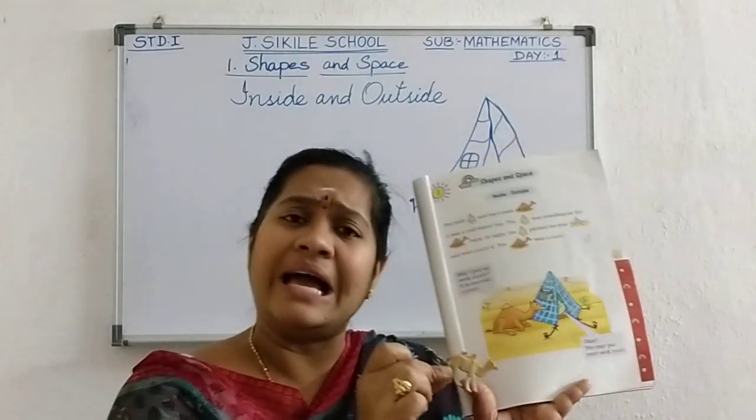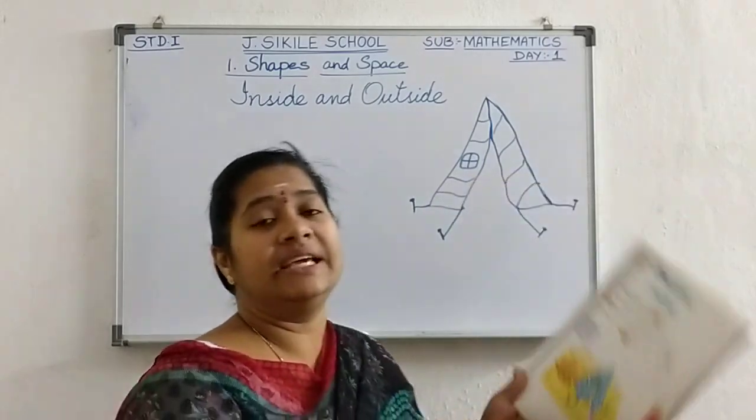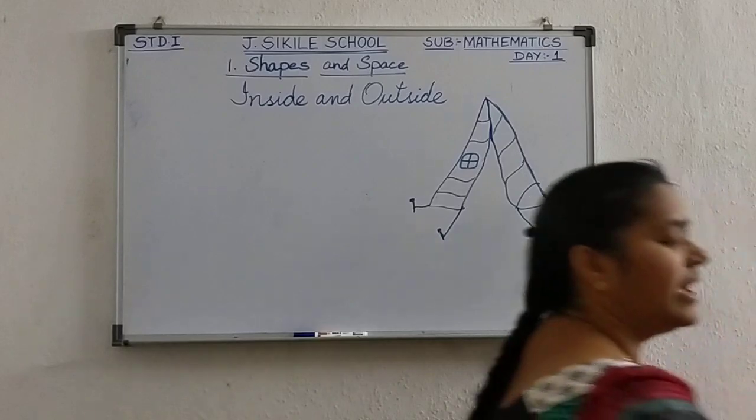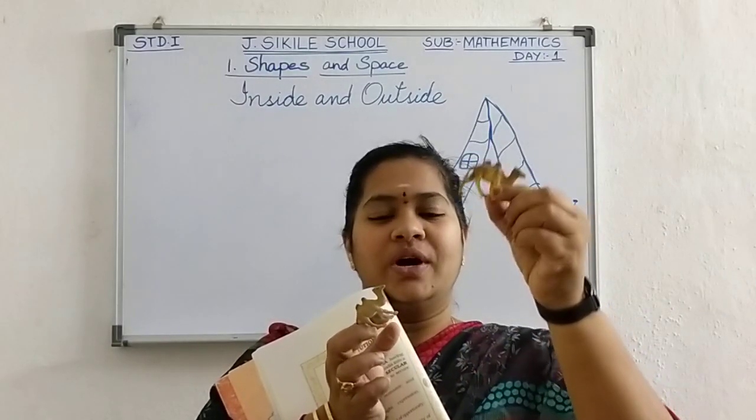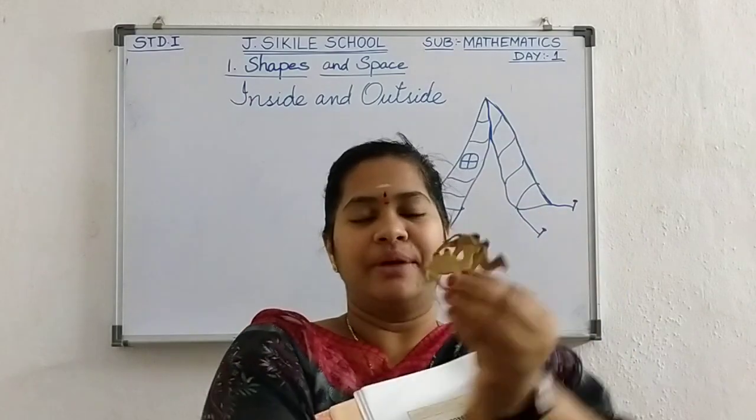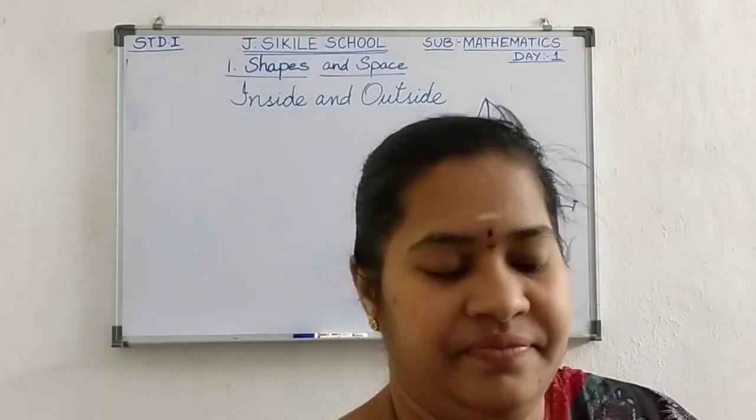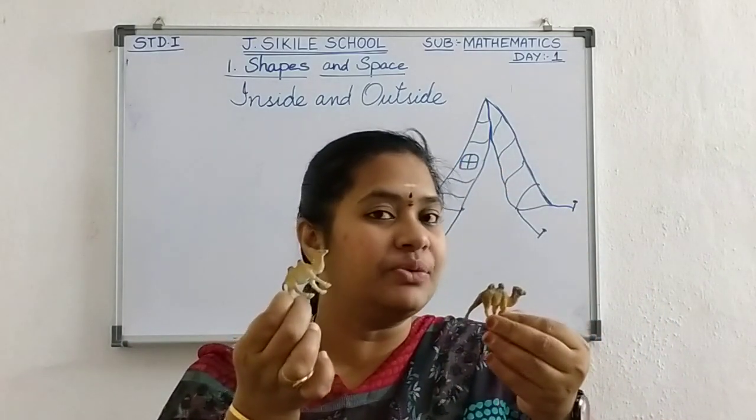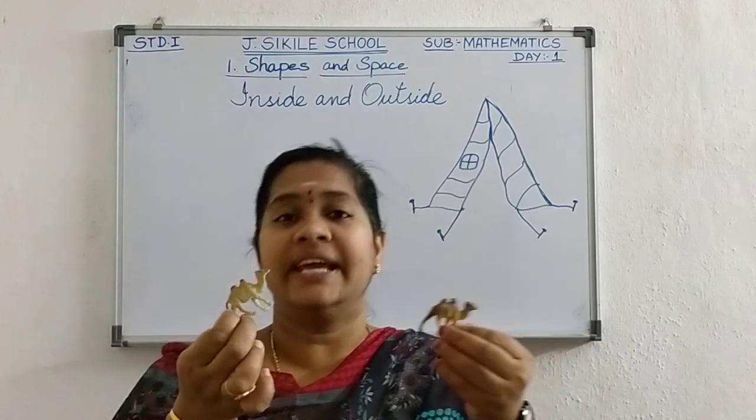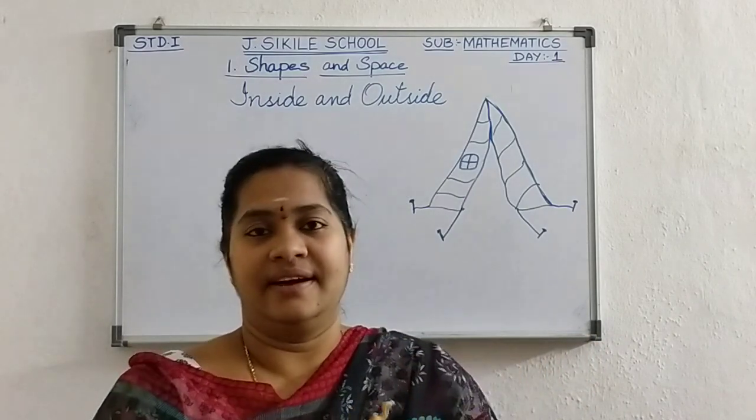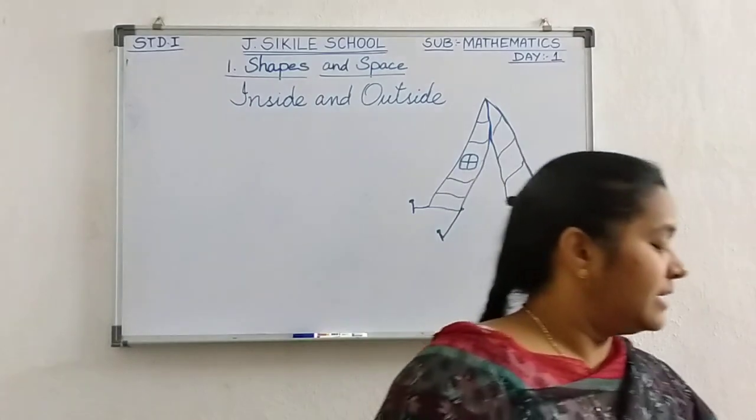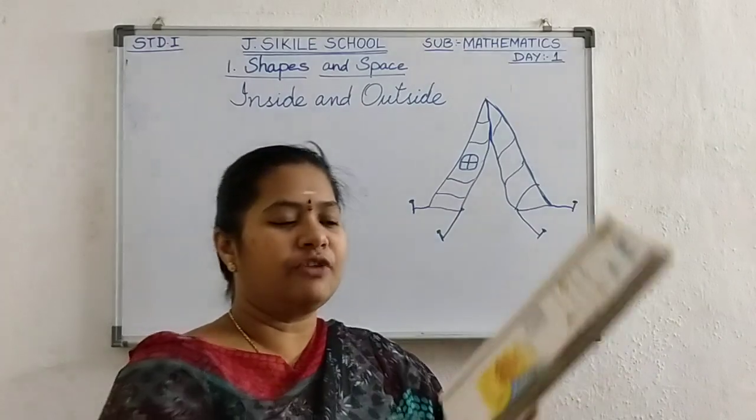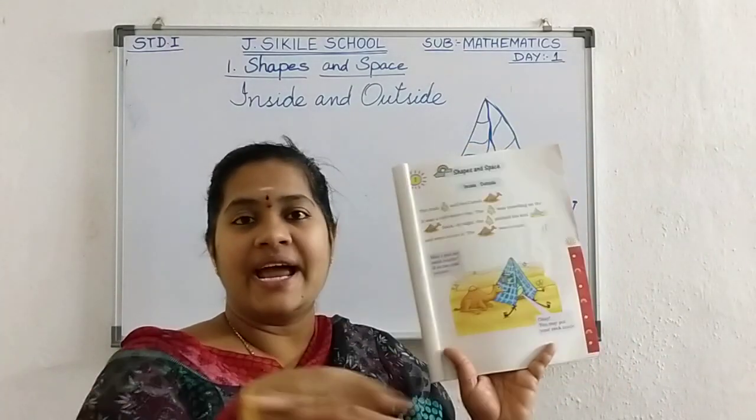Where does the camel live? In the desert area. So see here, I have two camels: 1 and 2. Two camels I have. Where do the camels live, I told you? In the desert area. What do you mean by desert area? Where there is a lot of sand. Sandy area.